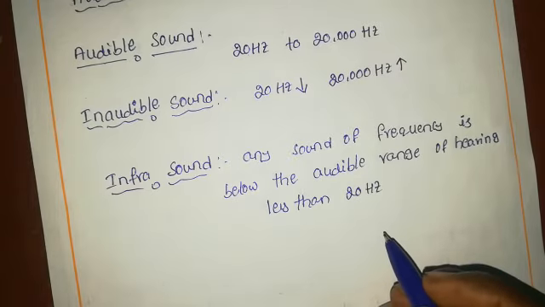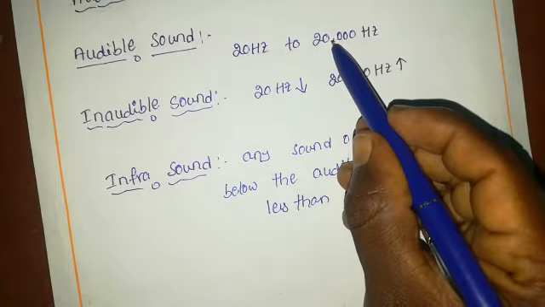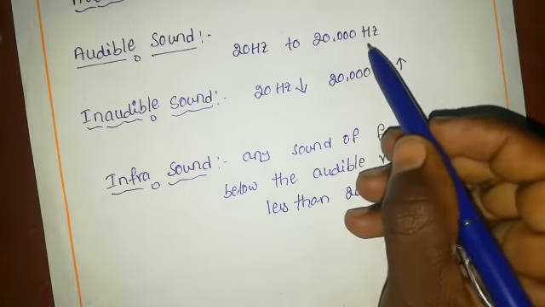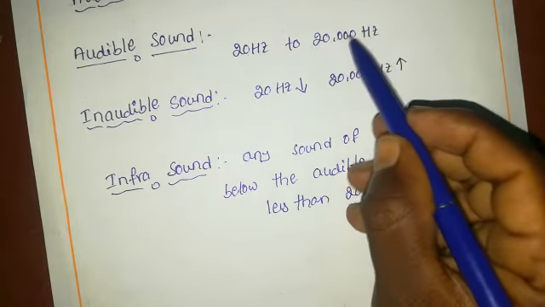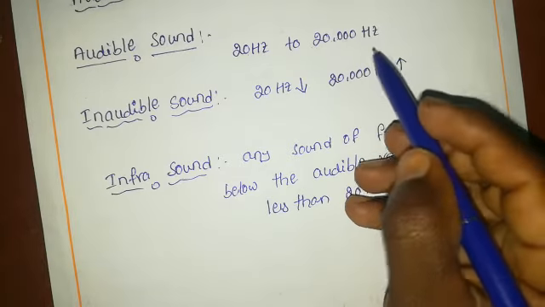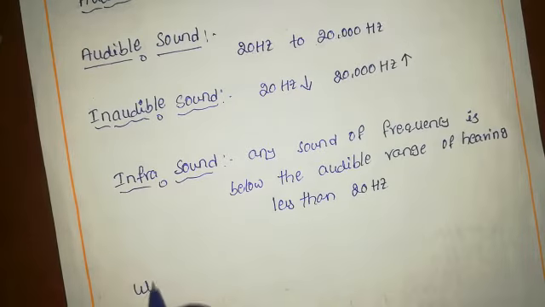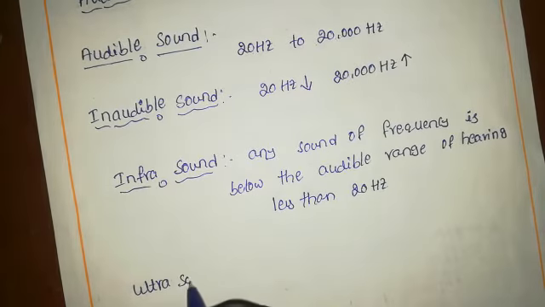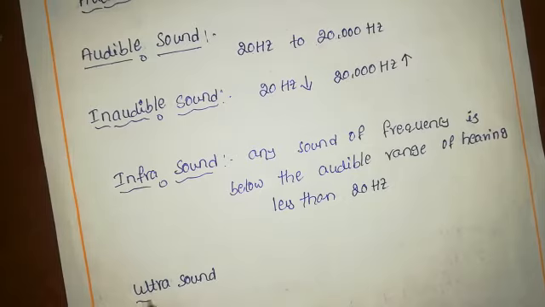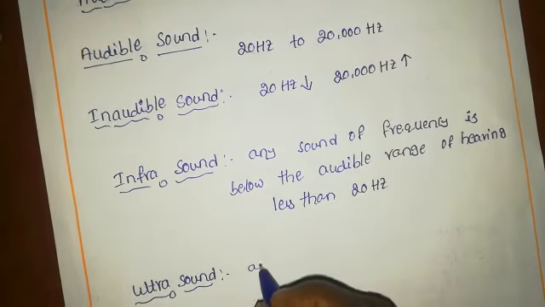If the frequency of a sound is above the audible range, which in humans is up to 20,000 hertz, then we call it ultrasound. What is the meaning of ultrasound?